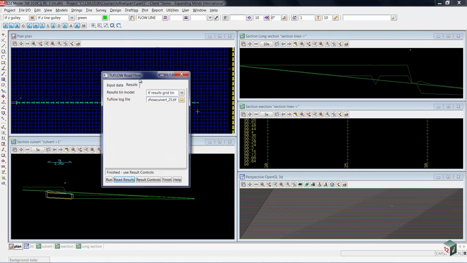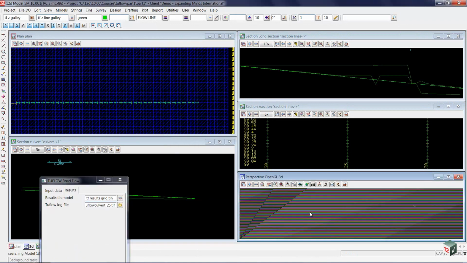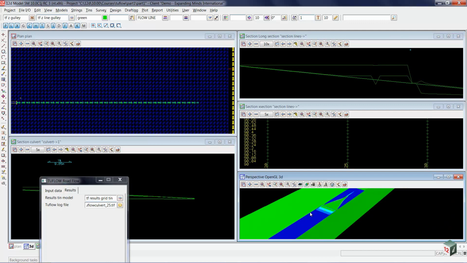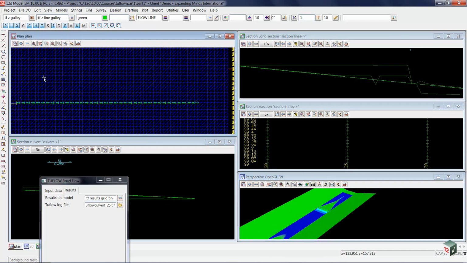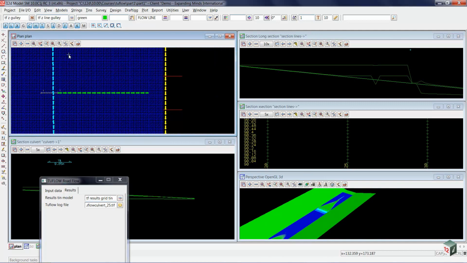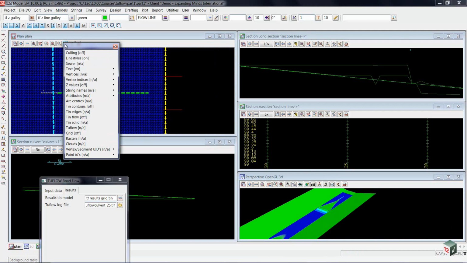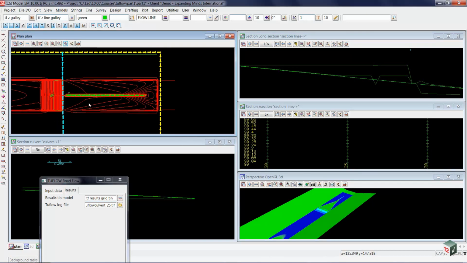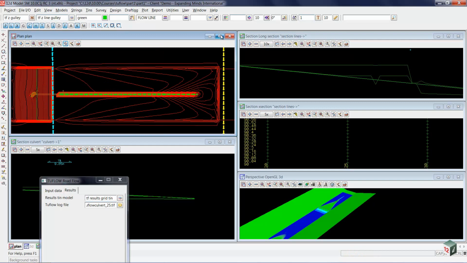Now the moment we select Read Results, it always brings in the last recorded time step, which is the maximum of all of the results. So in our 3D perspective view, once again, we see what that looks like. In our plan view, because we don't have our contours toggled on, if we come back here and go to Toggle and turn on our tin contours,